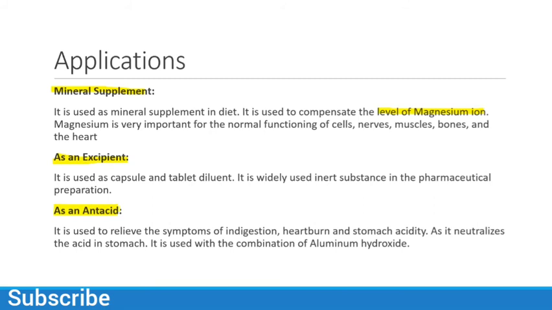It neutralizes the acid in the stomach, and is also available with aluminum hydroxide. The amount of magnesium carbonate acting as excipient is less than that of active ingredient, because as an antacid we need a large amount of magnesium carbonate.